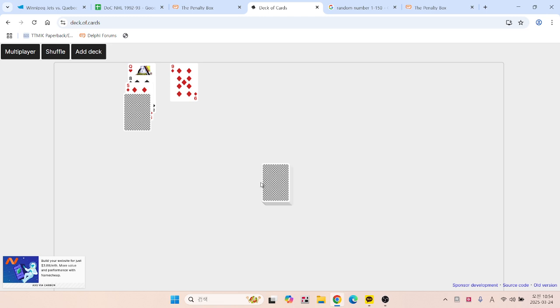Okay, for the third period, we'll do a few more shuffles just for good measure. And so starting things off here in period 3, where we have a 2-all game. Joe Sakic here off the face-off. Sakic maneuvers it to Scott Pearson. Maybe Winnipeg was roughing Sakic around earlier in the match, but Pearson is unable to score. And with the 9 and the 9, this is Kovalenko, who's had his touches this game.